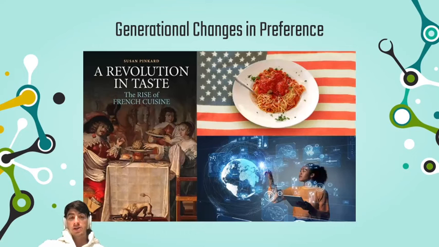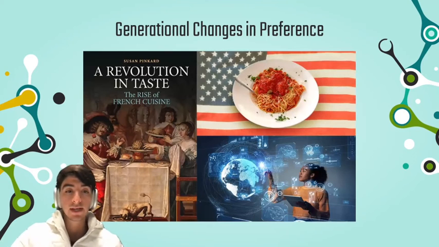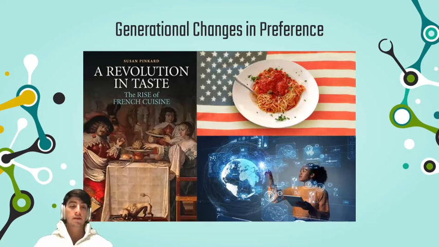And lastly, we want to touch on generational changes in preference. In particular, we have these three. The first one depicts the French taste revolution, which is something we really touched on in class. This depicts the fact that previously we liked foods that were a lot more artificial, with mixed and heavily intense flavors. But as we know with Pierre the chef, he revolutionized the chef as a humble interpreter, where plates end up tasting like what they look like, no mixing of flavors, a little less intense taste and spicing, more sticking to herbs.